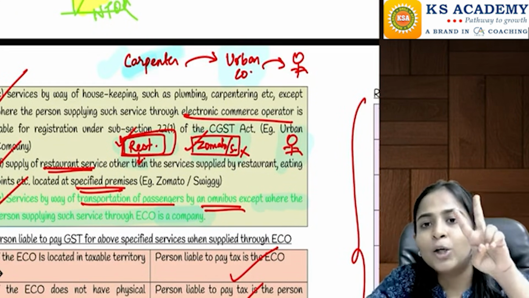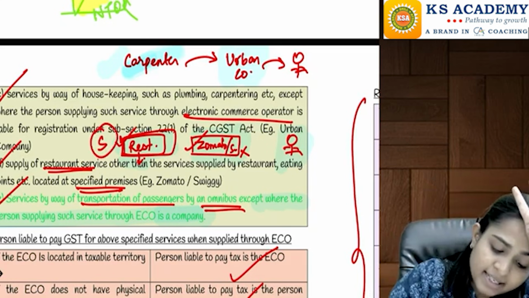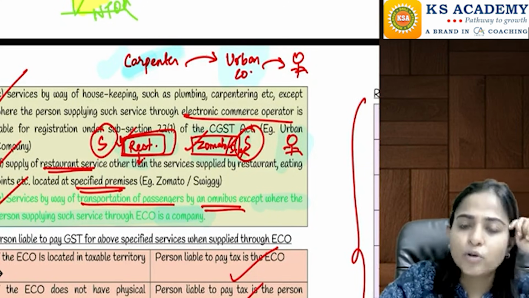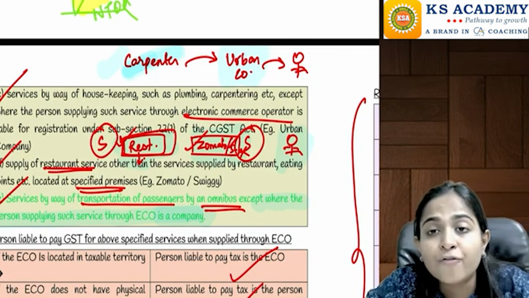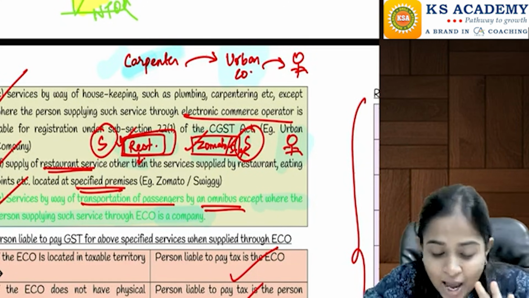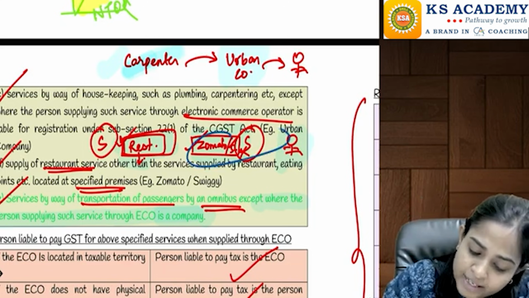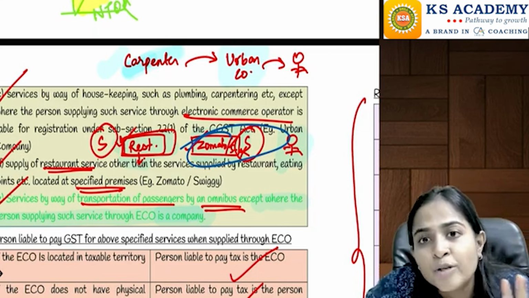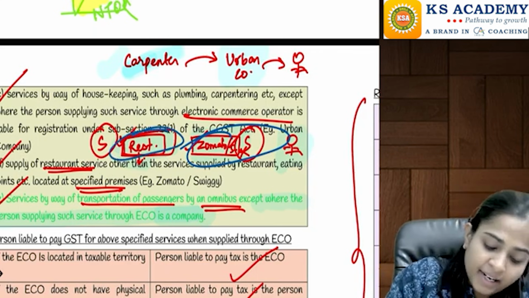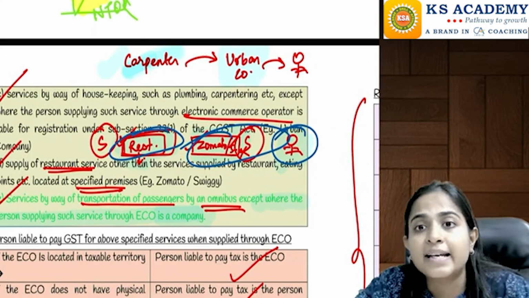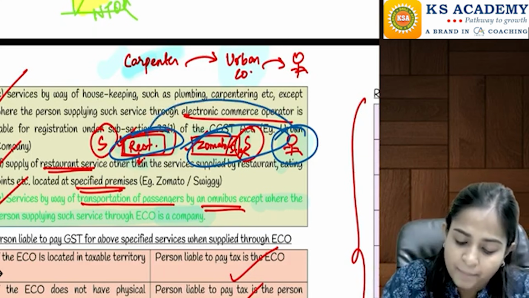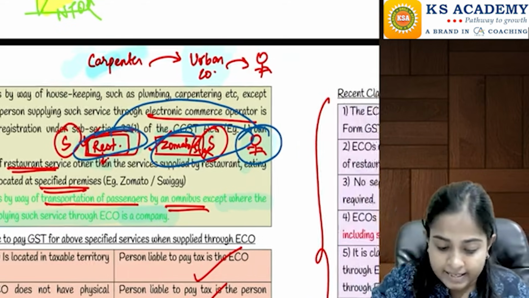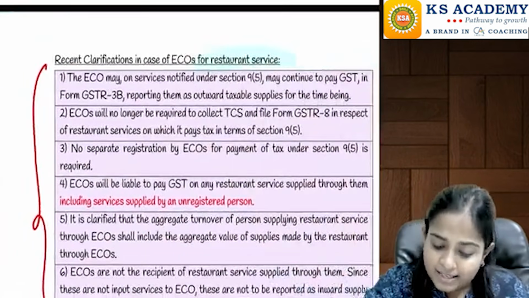So we said that there are 2 suppliers. One is the restaurant, which is the supplier, and the second one, Zomato Swiggy, is also the supplier. Here they are telling that Zomato Swiggy will be considered as a supplier only for the purpose of payment of taxes. The responsibility of Zomato Swiggy is only to pay the taxes. Otherwise, who is the supplier? Who is the recipient? The actual restaurant is the supplier and the final customer is the recipient. The normal restaurant is the supplier and we are the recipient, but only for the purpose of payment of taxes,